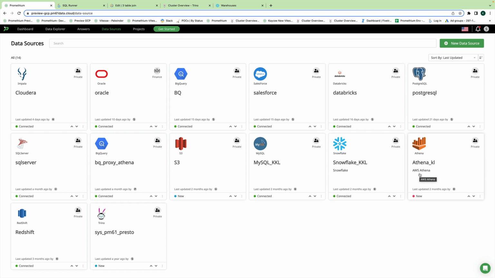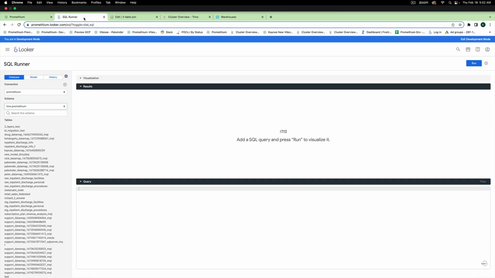And so we're going to talk about Promethium's unique virtualized data connection layer that serves as a virtual gateway that allows any BI tool to instantly connect to every data source that Promethium connects to. So if you're a BI tool like Tableau, Looker, Power BI, etc., you don't need to set up and manage and monitor all these different connections. You just need to manage one. That is Promethium.